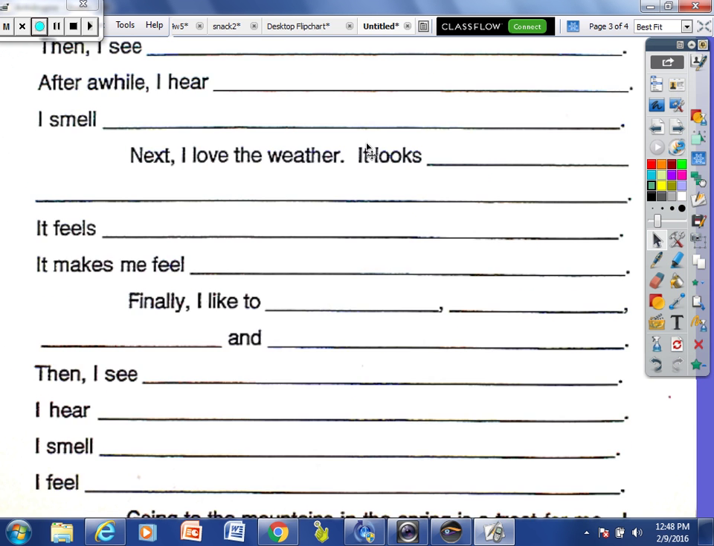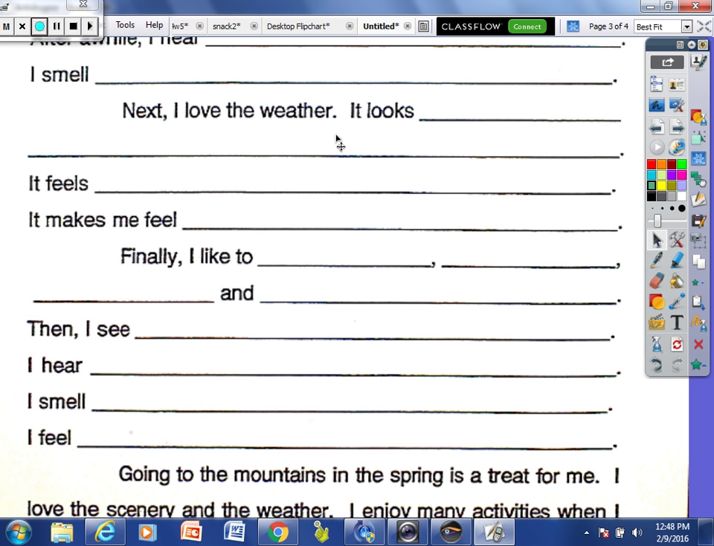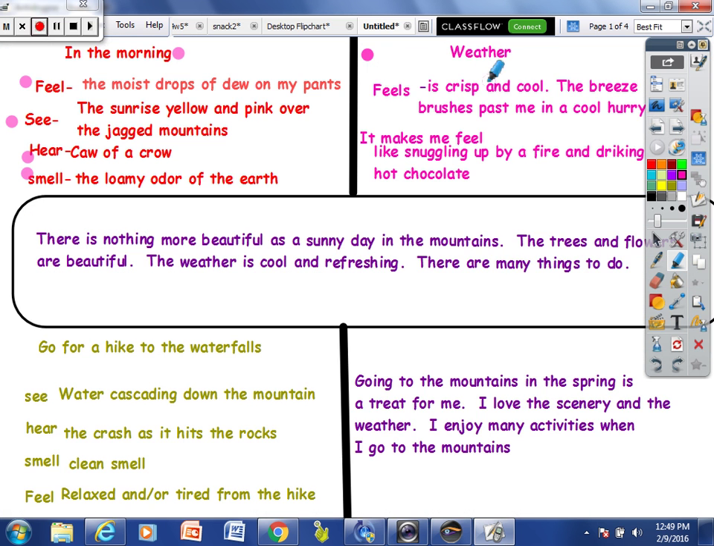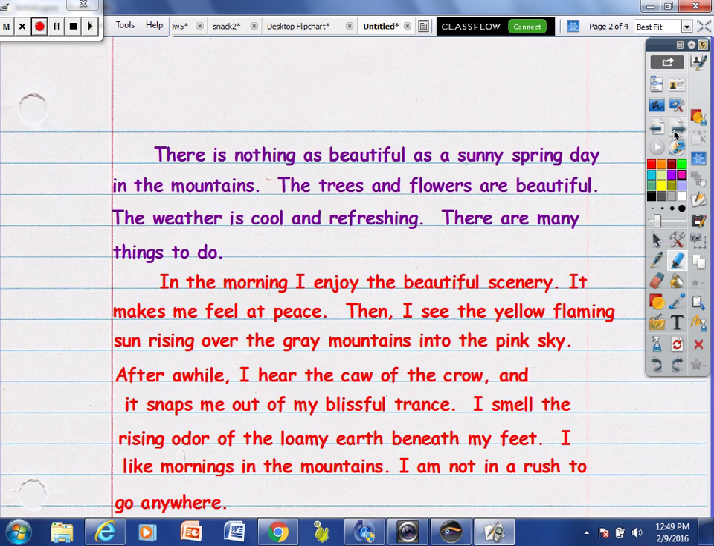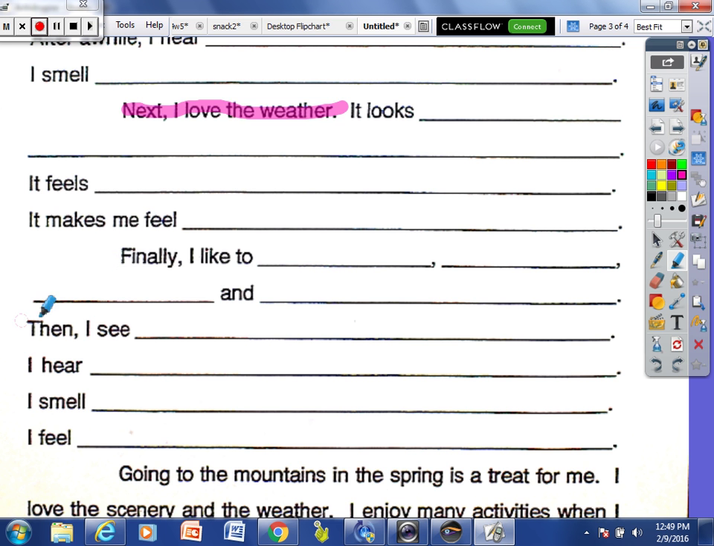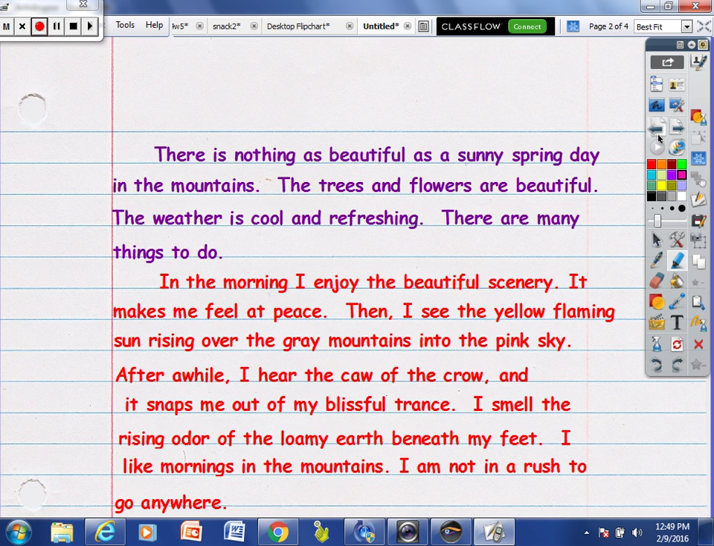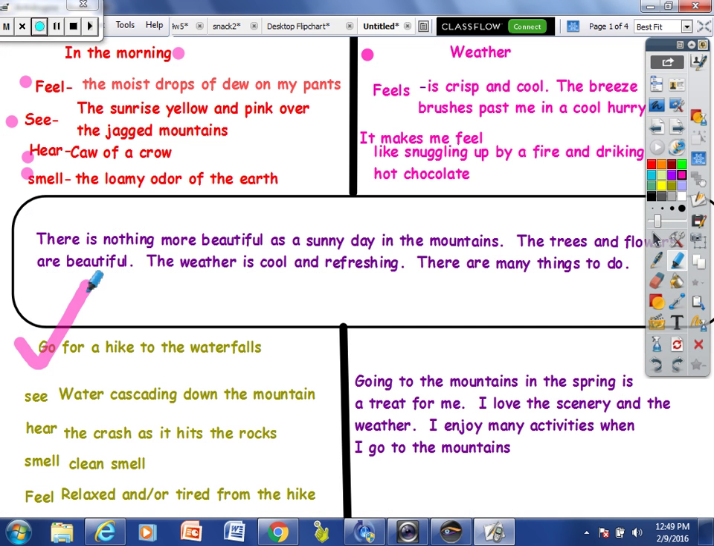Now I want you to complete, next I love the weather, it looks blank. It feels blank. It makes me feel blank. And we're going to get all of this information about the weather from this part of your plan, where we said weather. And if you'll look back to the template, finally is your last reason that you're writing. We're going to get all of this information from this part of your plan.